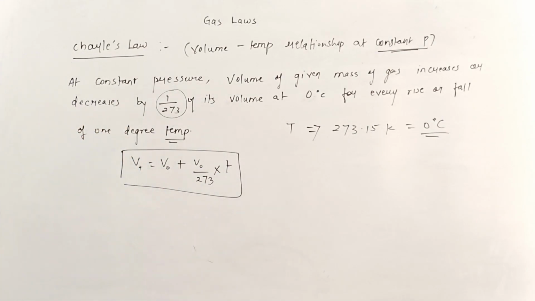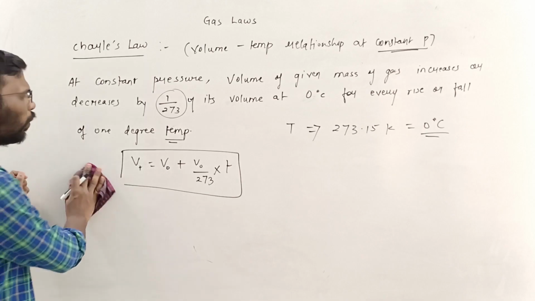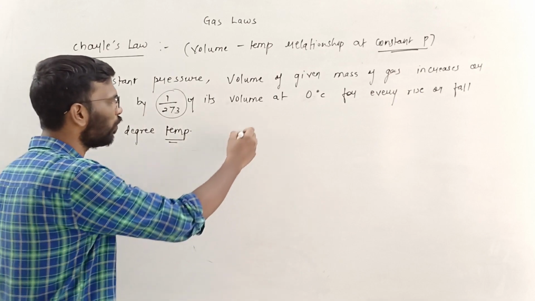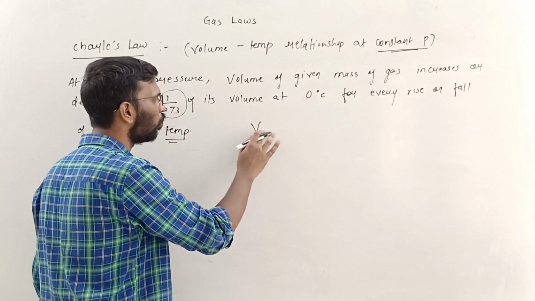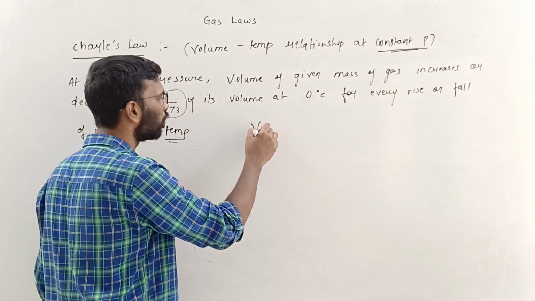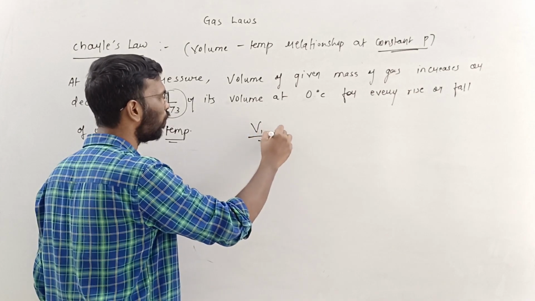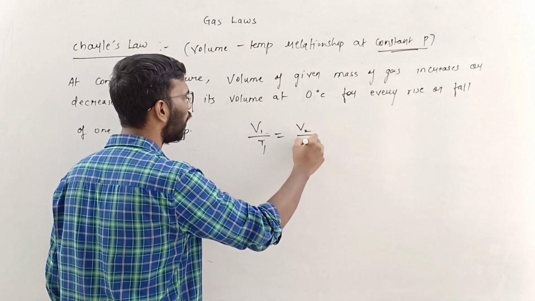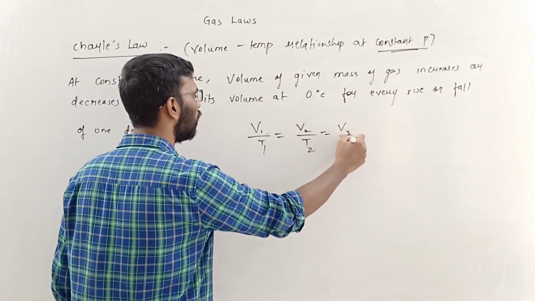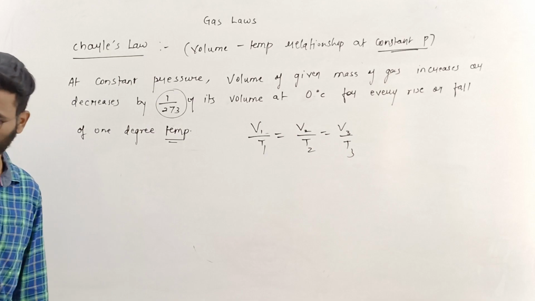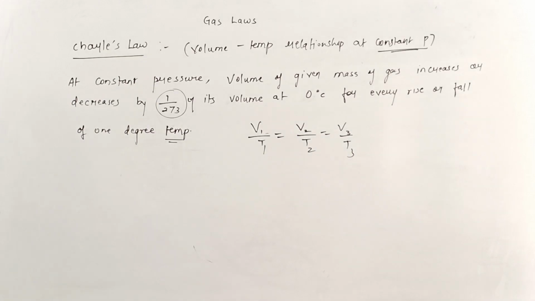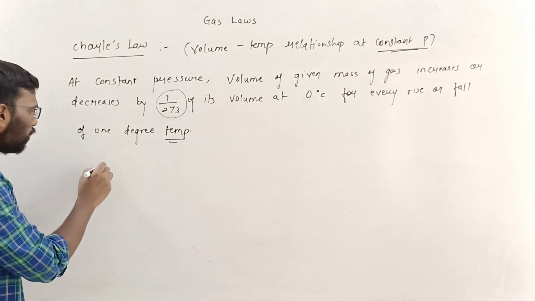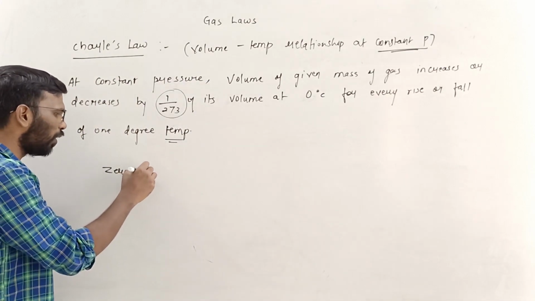One more thing I'm doing over here is that by doing all these things, what we can say is that V1 by T1 is equal to V2 by T2 is equal to V3 by T3. This is a simple relation which we have to know. And then there is something called 0 Kelvin. We have to understand this term also.